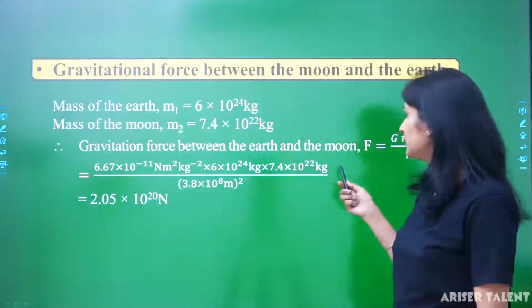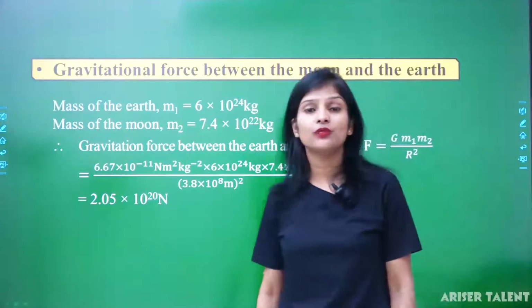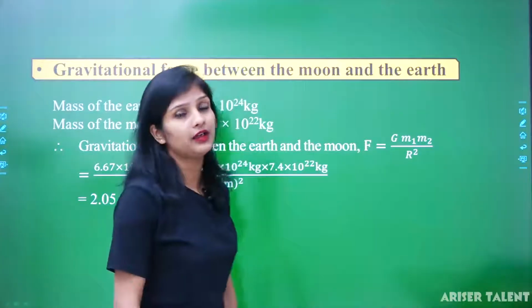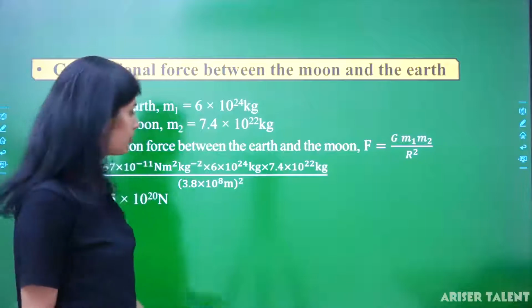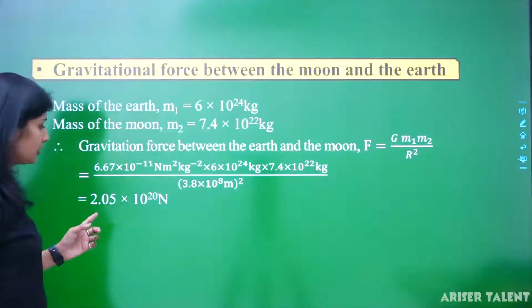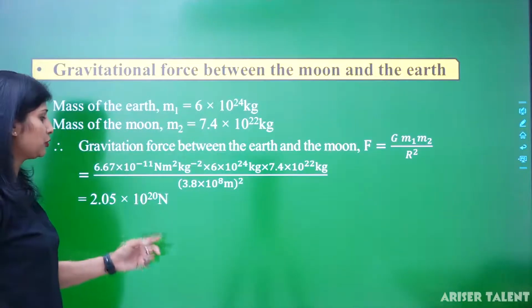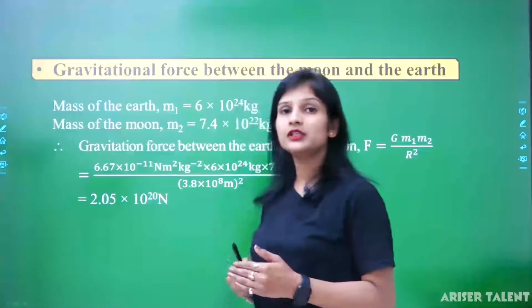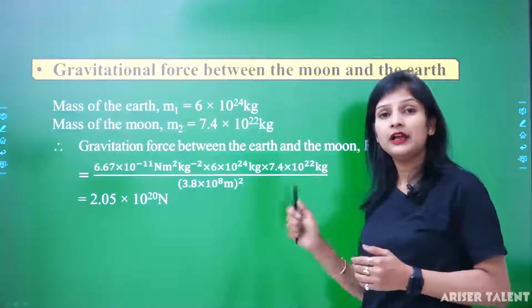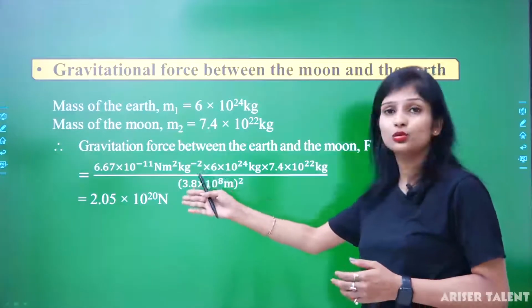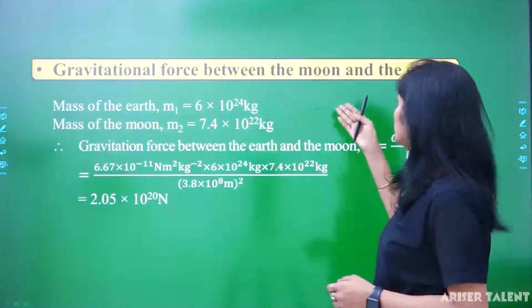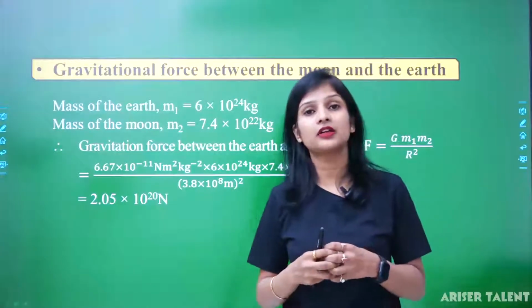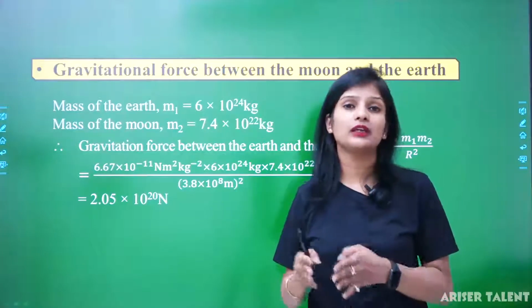Gravitational force between the earth and moon. What we have to do now? We have to put all the values m1, m2, G and r. G is the fixed value, that is the gravitational constant. So the value is 2.05 into 10 raised to power 20 Newton. It's less than the sun and earth, but still it is too large. So that's why moon and earth are also attracted to each other without any contact.